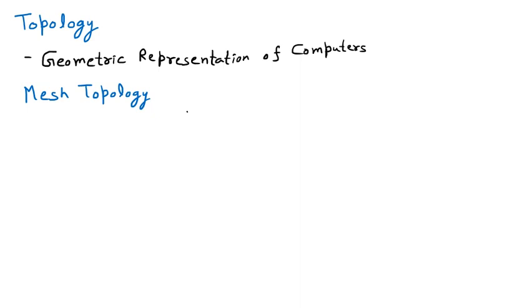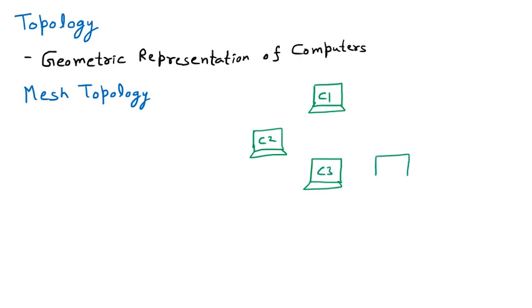I'm taking one example to make you understand. Let us suppose that we have 5 computers: C1, C2, C3, C4 and C5.